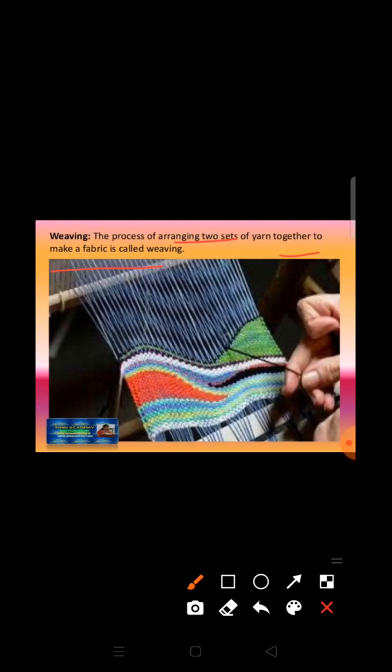Traditionally it was done manually, but nowadays machines are used for weaving, and these machines run on electricity, and are known as power looms. Okay, because these looms run on electricity, that is why they are known as power looms.